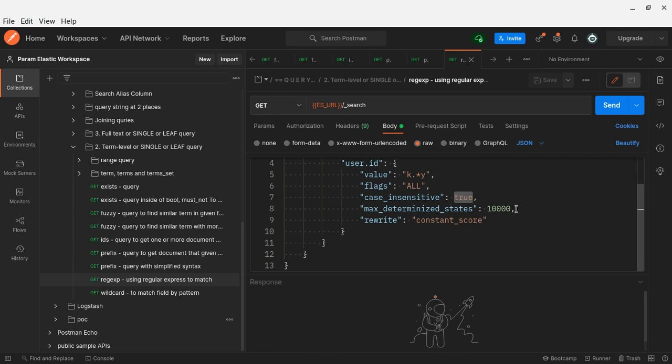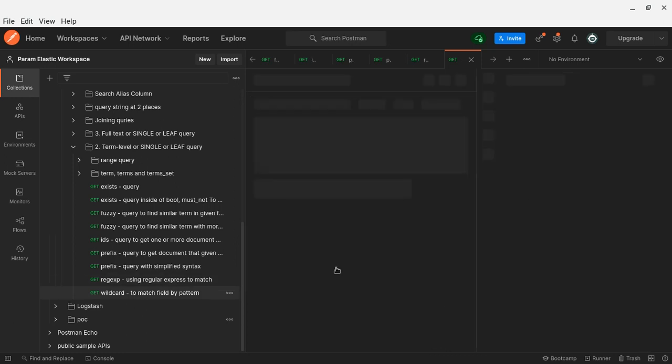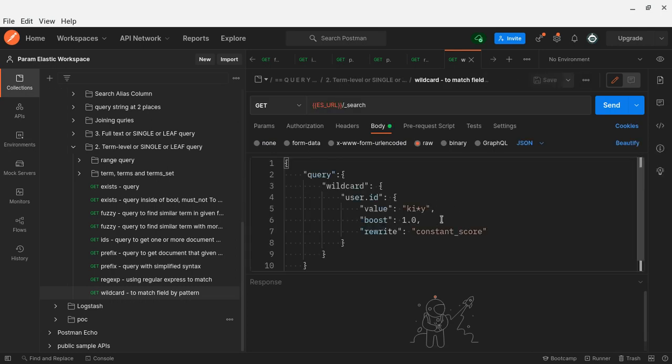Then, how many things have to be different with the documents? I forgot the term. They are saying a number of terms they produce from the given regular expression, that's what. Then wildcard, you can just store anything. And similarly, as I said, all of these support the boost.